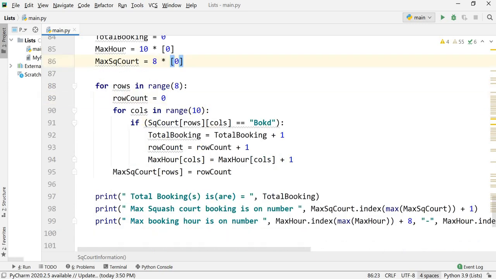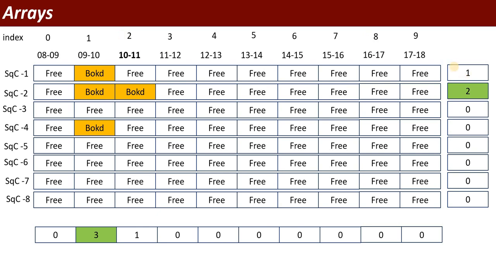What is going on? I want to implement this method. Suppose I will take a new array that will keep the record of all the bookings in a row. Suppose in this case, how many bookings are there? 2. It will display me 2 bookings. In this case, how many bookings are there? 1 booking. And this array will display the information about which code has the maximum bookings.